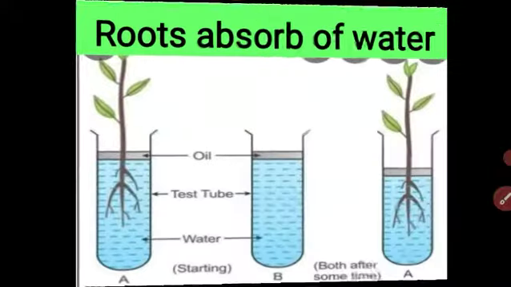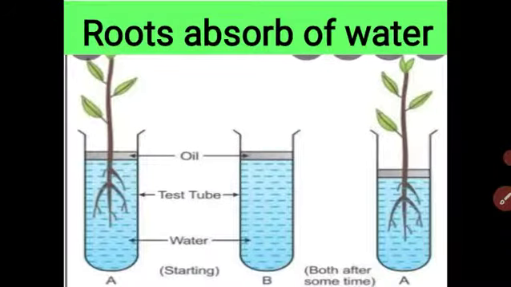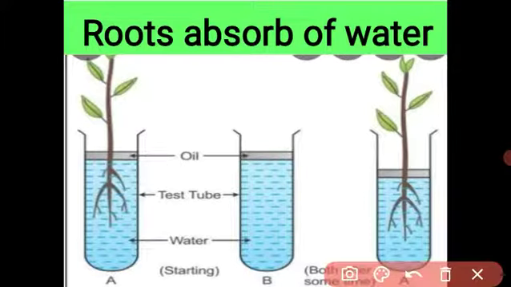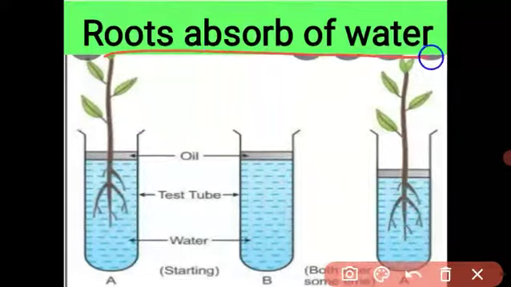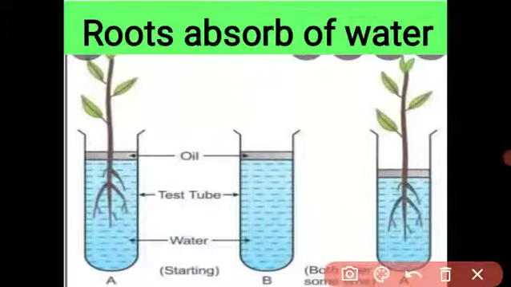First, we will see some experiments which are useful for the conduction of the root. The first experiment is that the root absorbs the water. In the previous video I explained that the root is a very important part of the plant. Why? Because it fixes the plant in one place, and it also conducts water and minerals from the soil and transports them to the upward parts of the plant. But we have to prove experimentally that only the root absorbs the water.